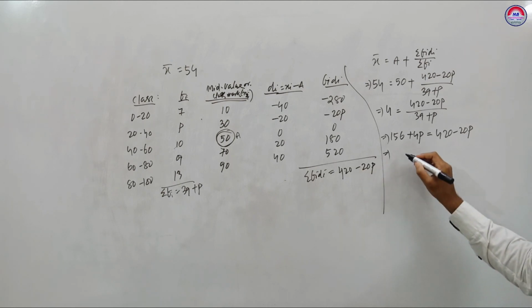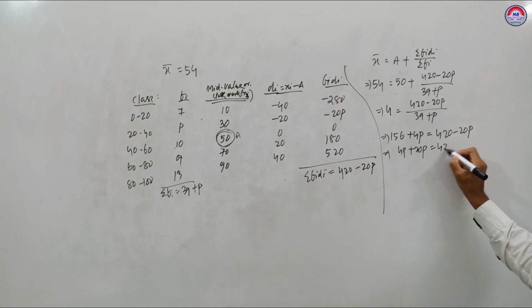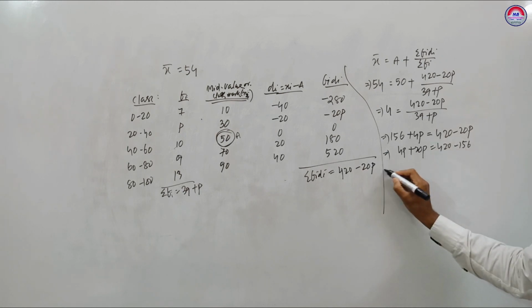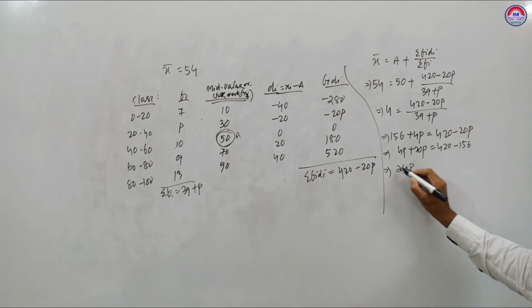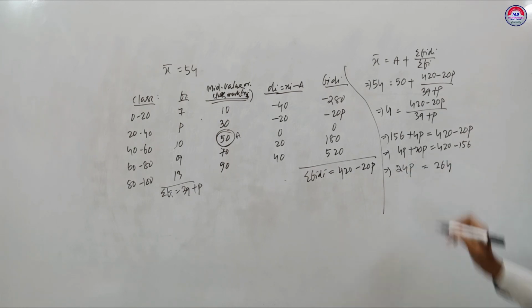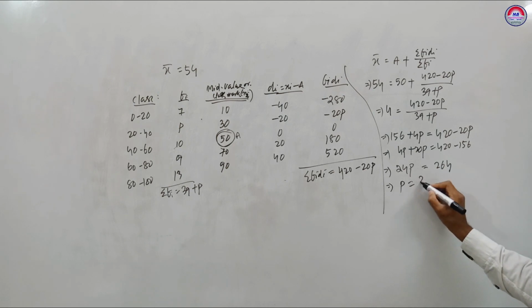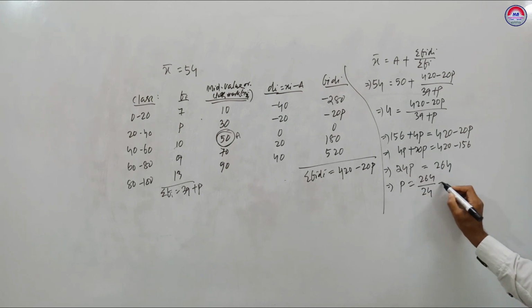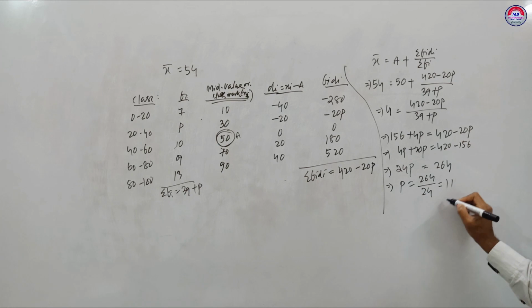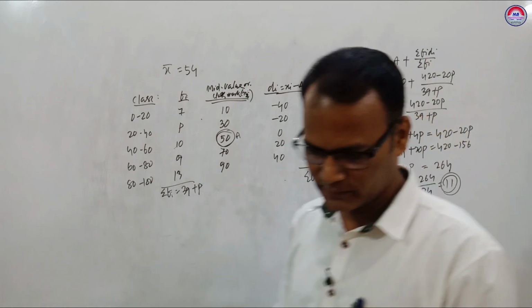That implies 4p plus 20p is equal to 420 minus 156. That implies 24p is equal to 264. P equals 264 upon 24. 24 ones are 24, so 11 is the value of P. Okay, write it down. The important question.